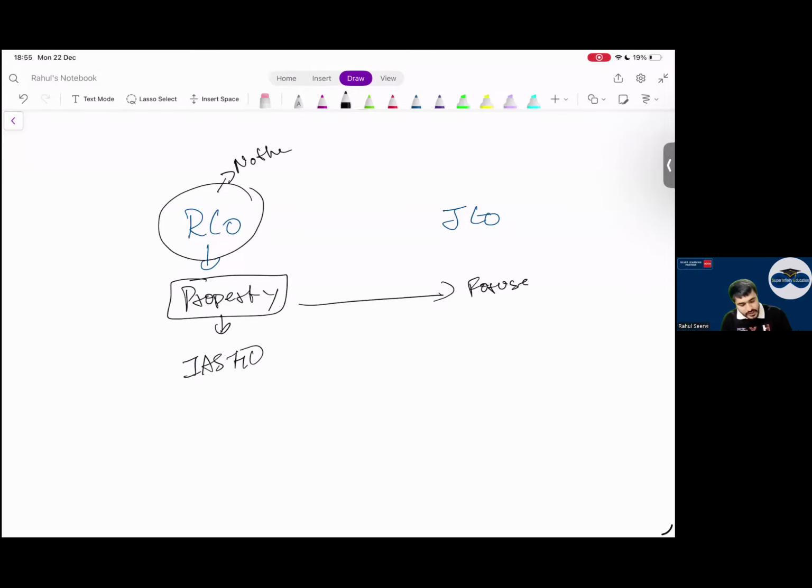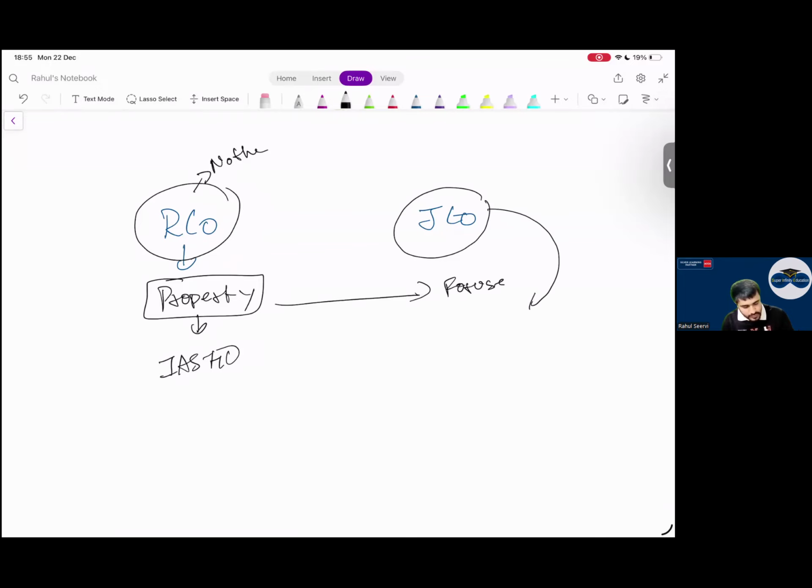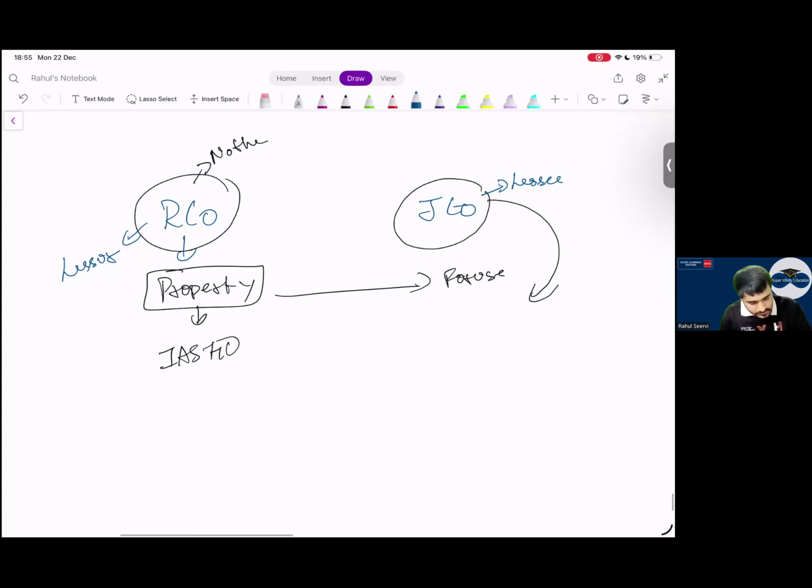IAS 40. Now, how will Jio company do the accounting? Can I say Reliance is what here? Lessor. And Jio company is what? Lessee. Yes or no? R is lessor, J is lessee. Yes, sir. Now, Jio company is using it for business purpose, so Jio company will record this right of use asset.